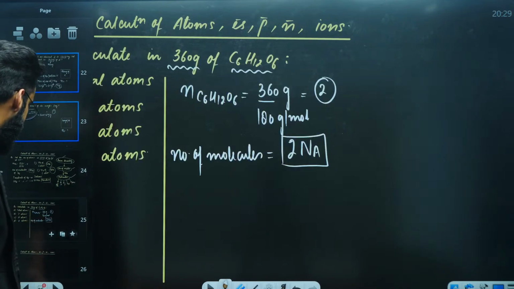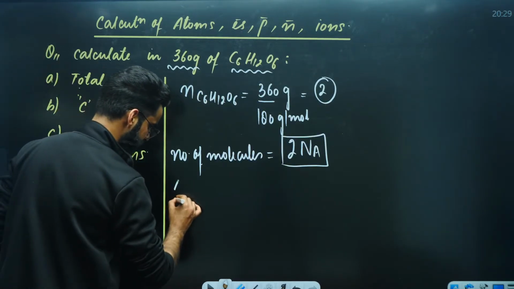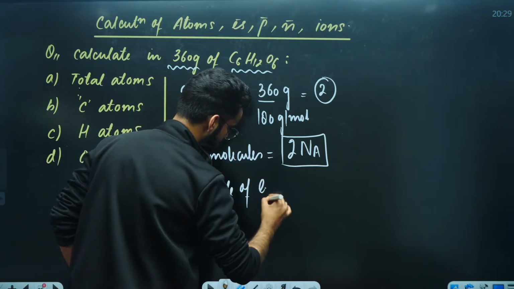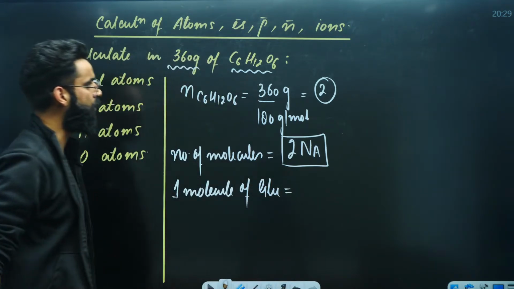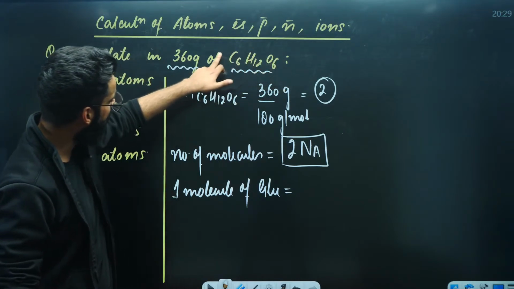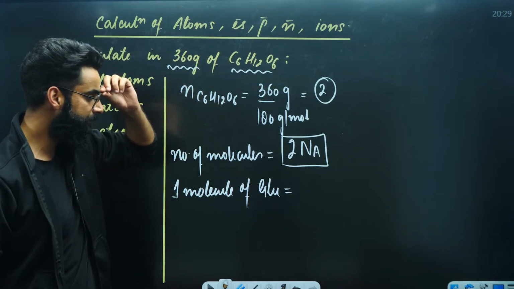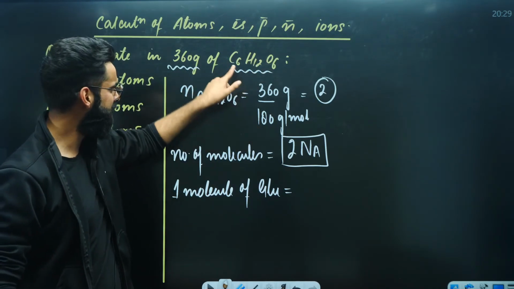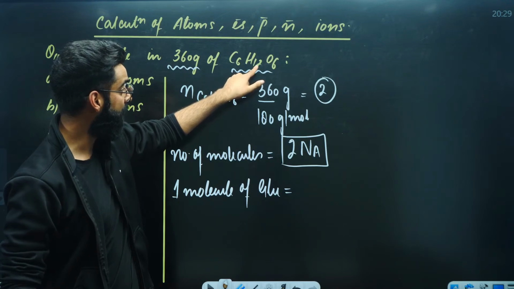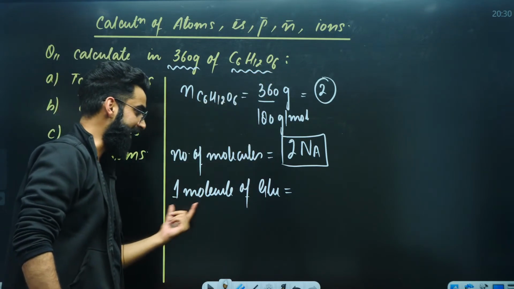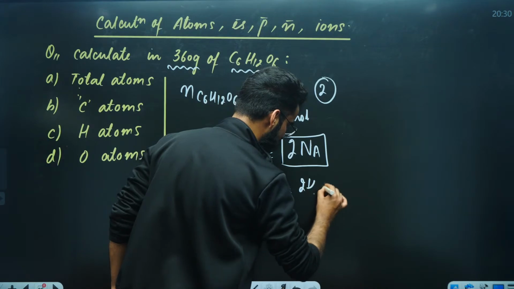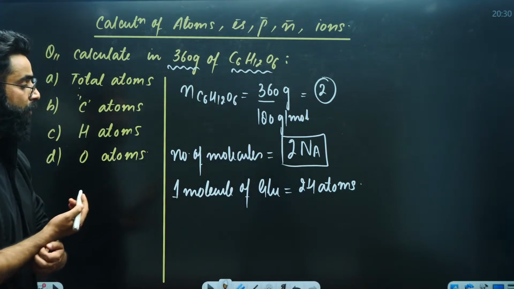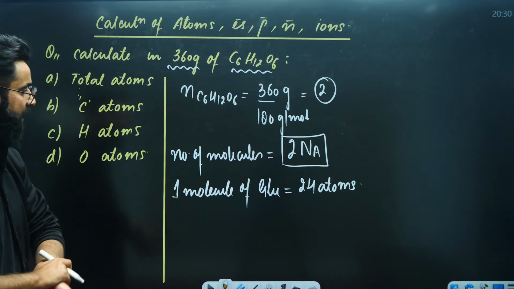And how exactly? See, I'll write one simple statement. One molecule of glucose. Can you let me know, in one molecule of glucose, how many atoms will be there? There are 6 carbon atoms, 12 hydrogen atoms, 6 oxygen atoms. So 6 plus 12, that's 18. 18 plus 6, that's 24. So in one molecule of glucose, there are in total 24 atoms.